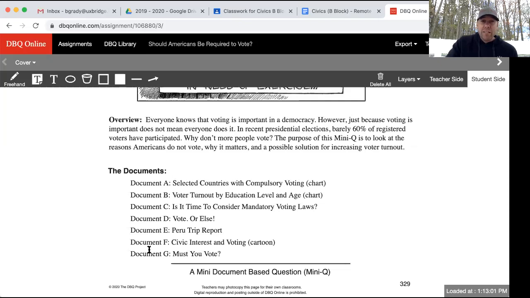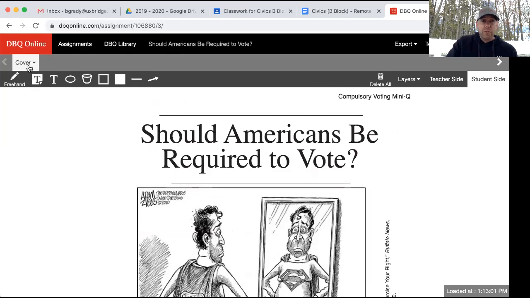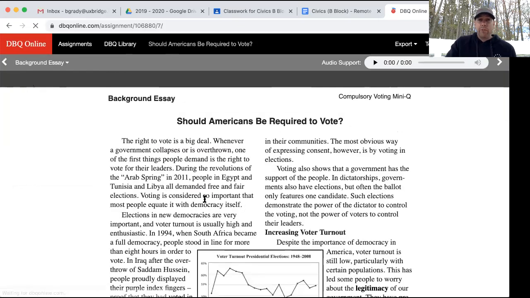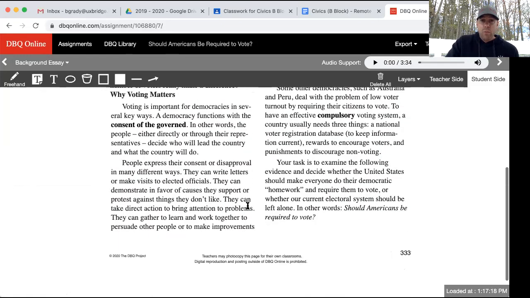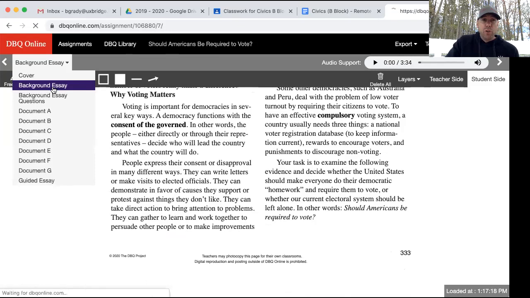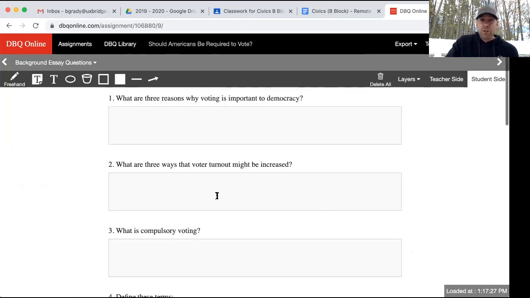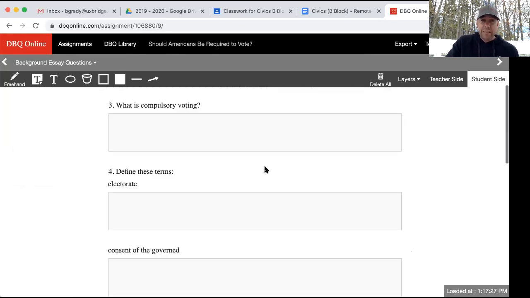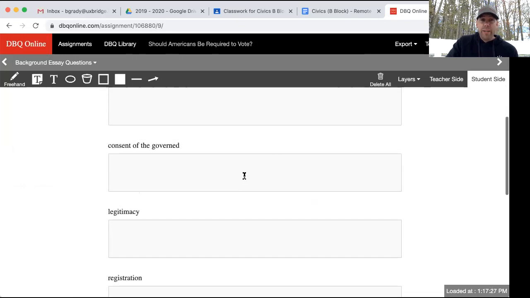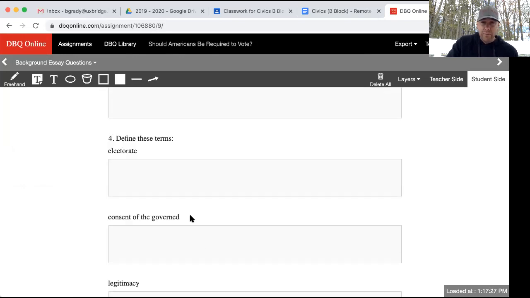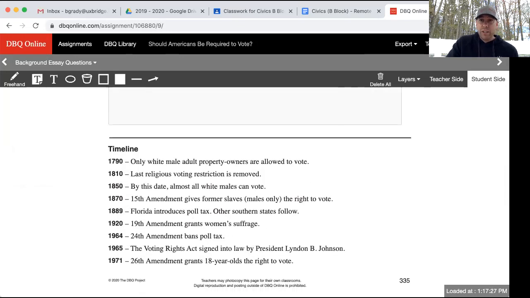We have 7 documents that go along with this DBQ. And what we're going to do first is we are going to look at the background essay. I want you guys to start with reading the background essay here. When you are done with that, I want you to move over to the background essay questions. Okay, there's 3 questions that go along with the essay. And then you have 1, 2, 3, 4, 5 vocabulary words that I would like you to define. Okay, that is the first part of your assignment, the background essay questions.